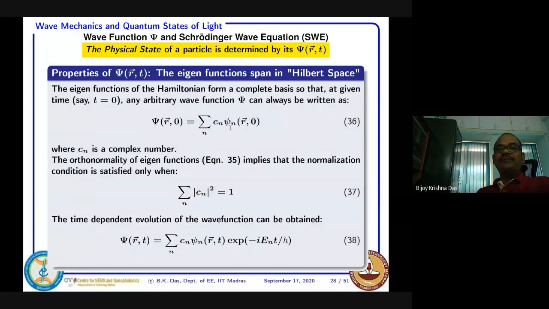So psi1 can be one basis vector, psi2 can be another, psi3 another. If there are n solutions, you can think of all n psi's as corresponding to n basis vectors. Now any arbitrary wave function, like the arbitrary unit vector alpha we considered, we can also express in terms of weightage of the components of different basis vectors.